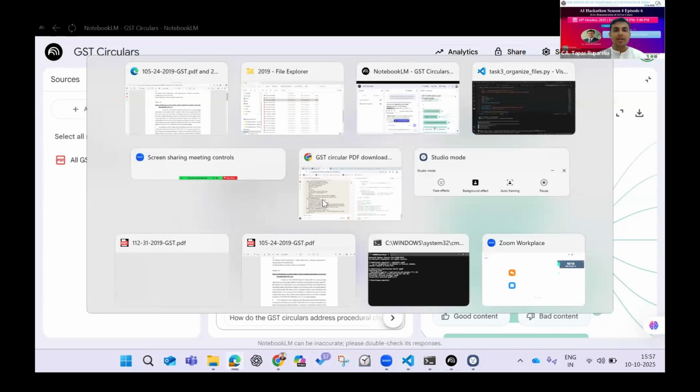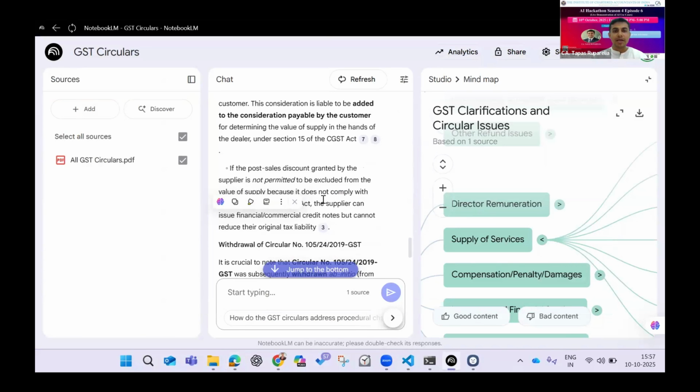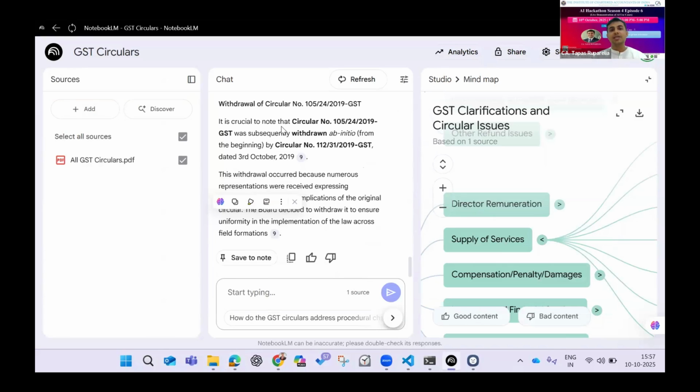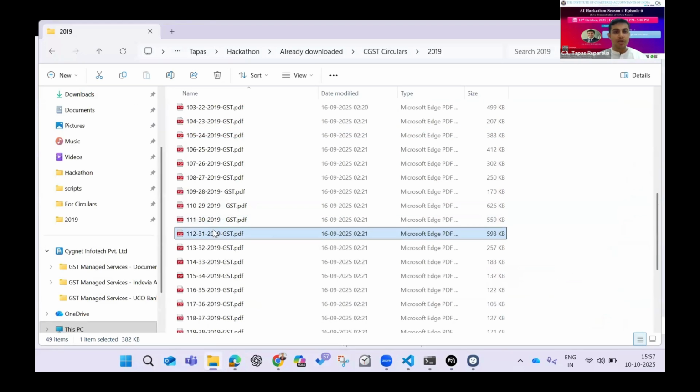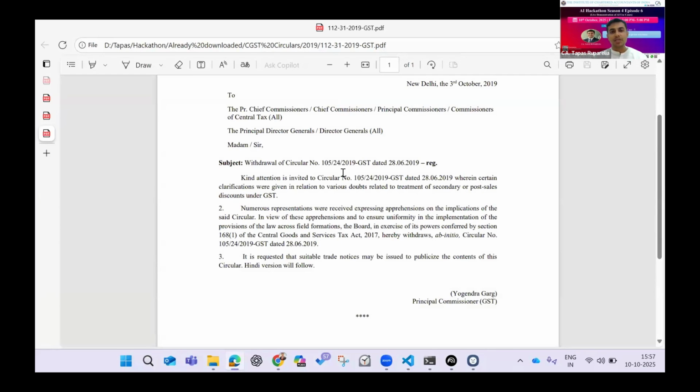And if I move ahead, it has done the analysis, but it has also told me that this circular was subsequently withdrawn by circular number 112. So I'll come back and I'll also open circular 112 and have a look at whether what it was saying is correct. And yes, it says that circular number 105 was withdrawn by circular number 112.